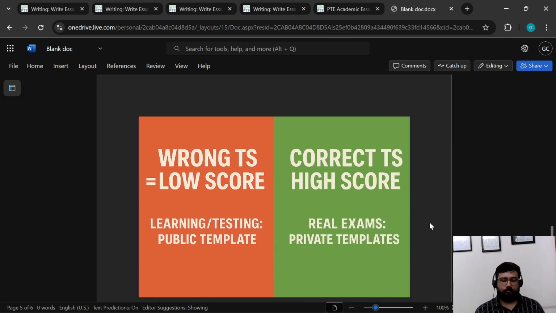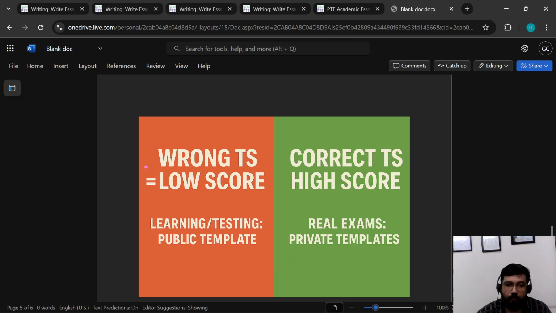Now let's talk about a few do's and don'ts. Now, if your TS is wrong, like if we choose a TS for some other topic, for a different topic, then the engine is not going to like it, and the engine is going to say that this topic is not relevant, so I'm not going to give it a good score.